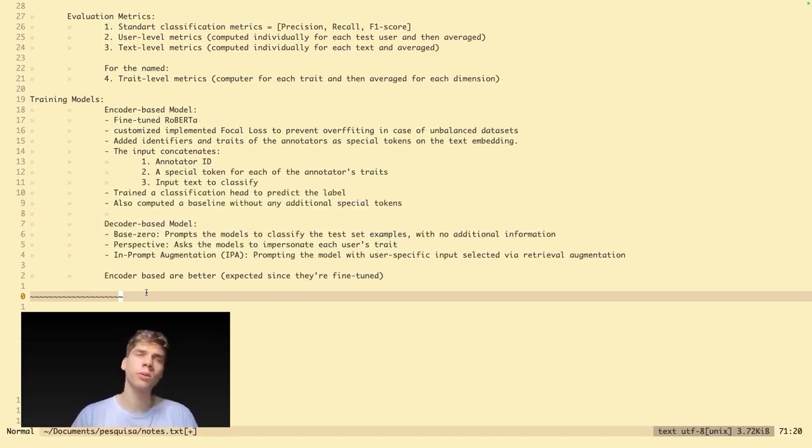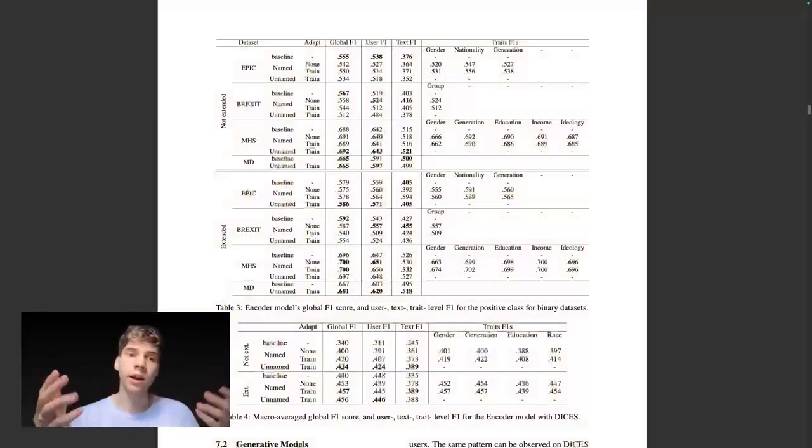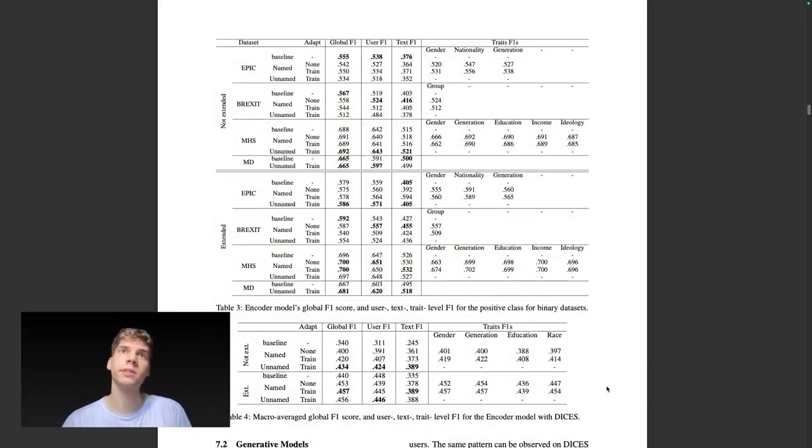It was pretty cool. I learned a lot about perspectivism, how this eval works, and I hope to keep getting better into perspectivism because this is my research area at the moment. And now I will go a little bit into the results section of the paper, okay? Here we have the results. It's a bit hard to understand what's happening in here because, as I said earlier, they have different approaches for each type of user representation.